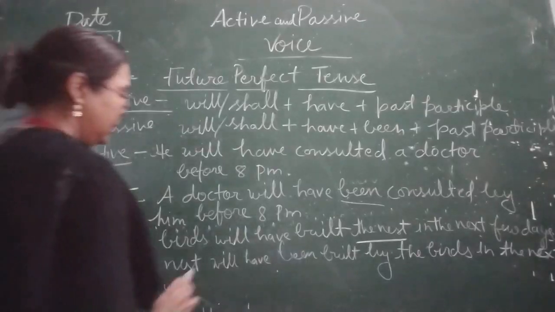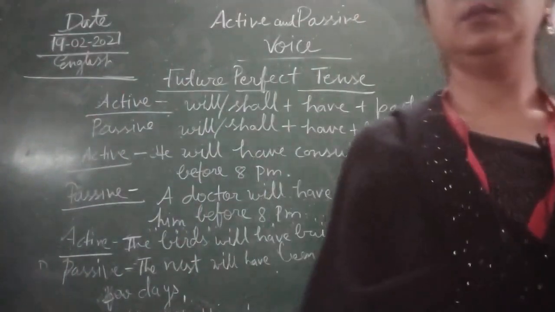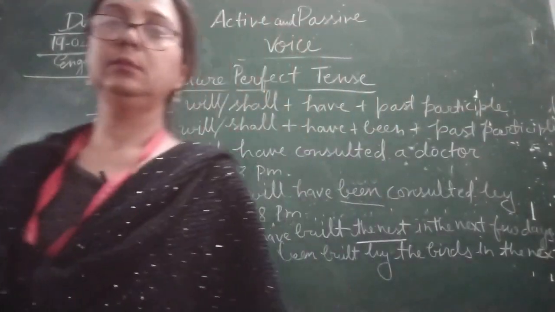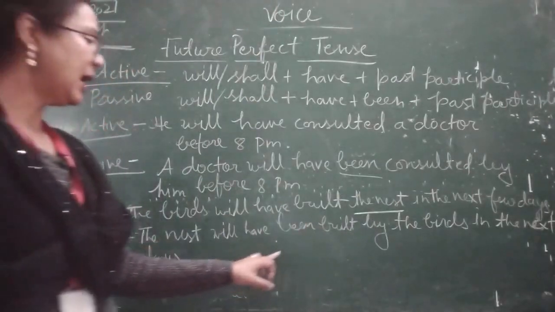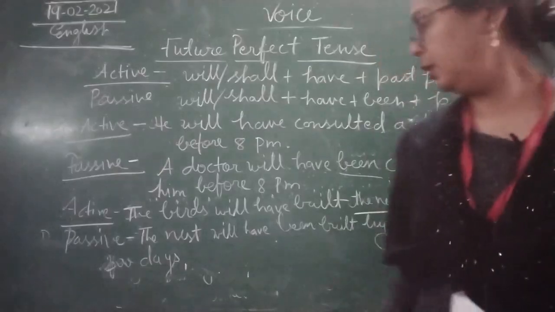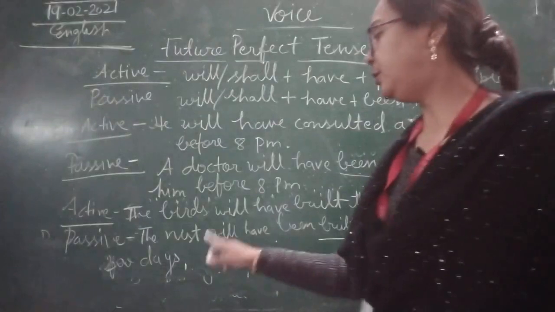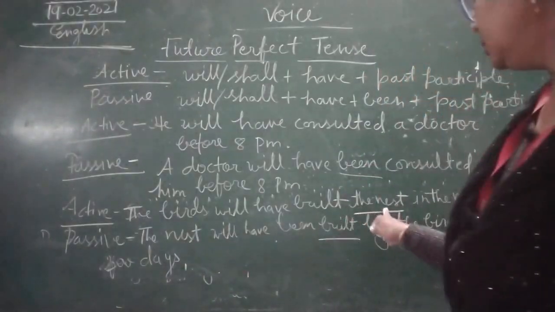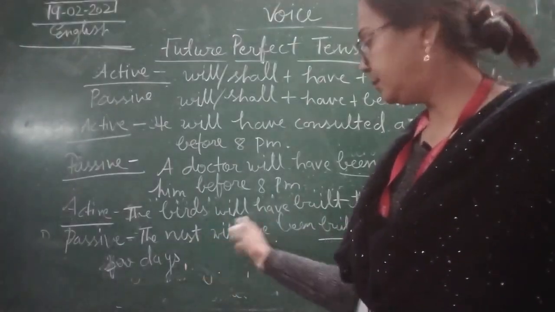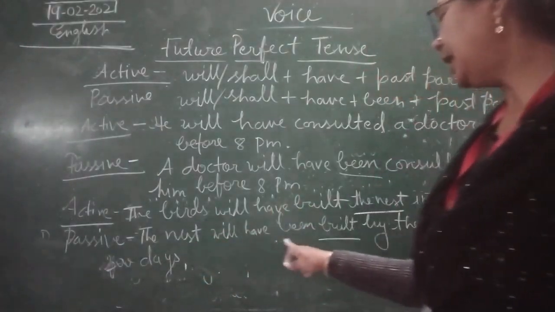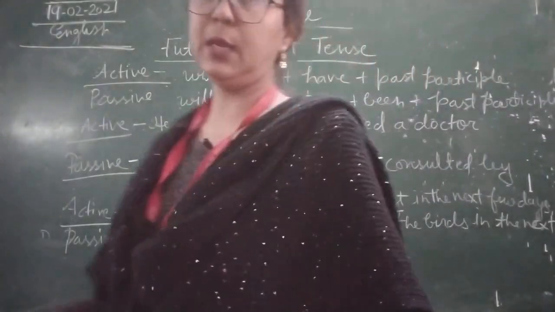Okay, children, you can see in this example the nest will have been built. Now here the object will be replaced over here as we have done. The nest will have been built by the birds in the next few days children.